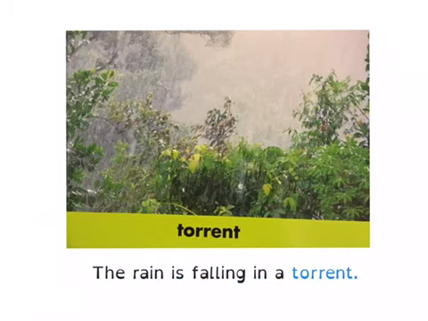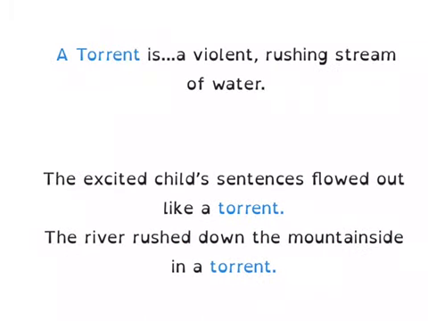Our next word is torrent. The rain is falling in a torrent. So if you look at this picture, you can tell that the rain looks like it's falling really heavily. So think about what torrent means. A torrent is a violent rushing stream of water. So if it's raining really hard, we could say that it's raining a torrent of water.